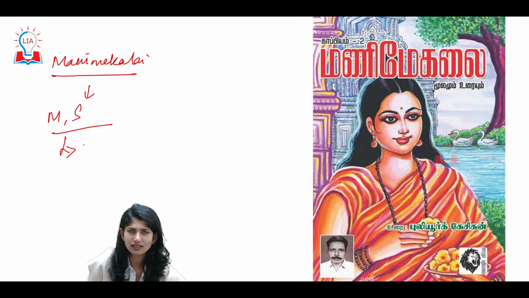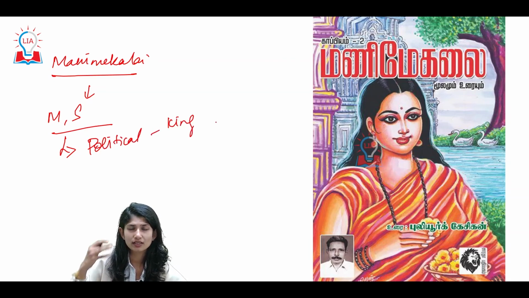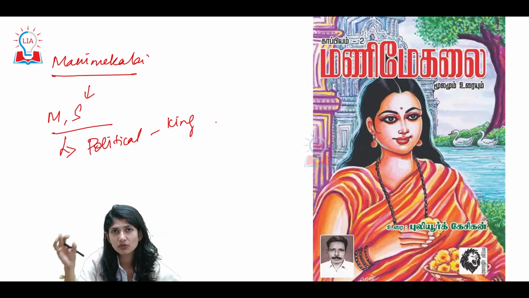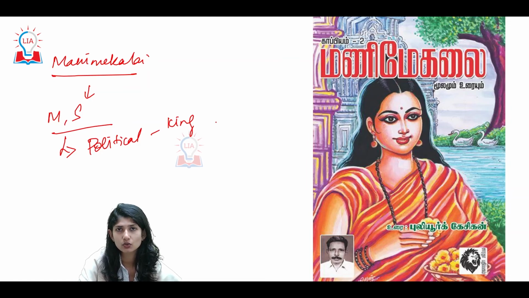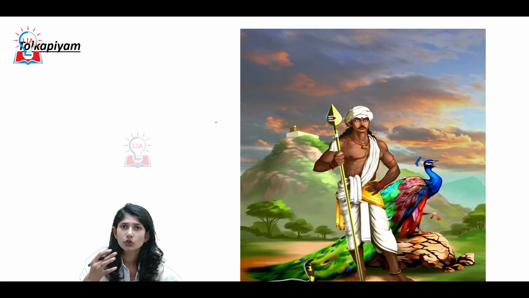For example, in Manimekalai and Silapadikaram and all those, you will get an idea of how the political aspect was also: whether the king was kind, whether the king was cruel, whether the king was taking hasty judgment, whether the king was consulting his ministers before he took decisions, or whether the administration was running in a haphazard, arbitrary manner or on a detailed administrative path laid out. All that kind of details we get through these sources. Alright. Next is your Tolkappiyam.